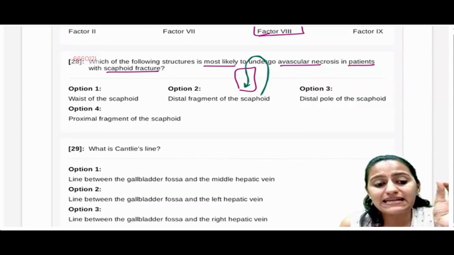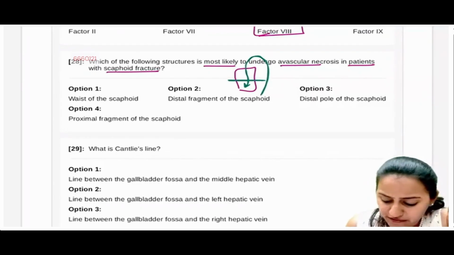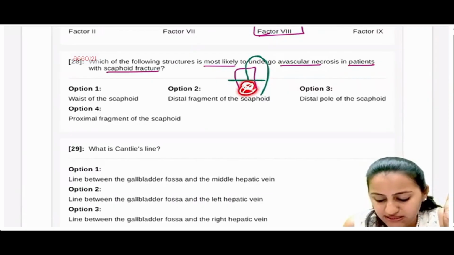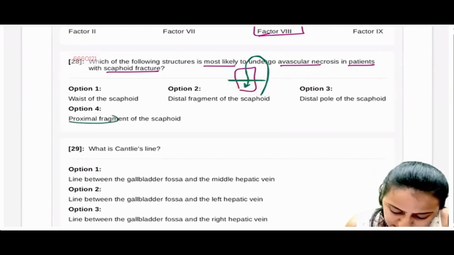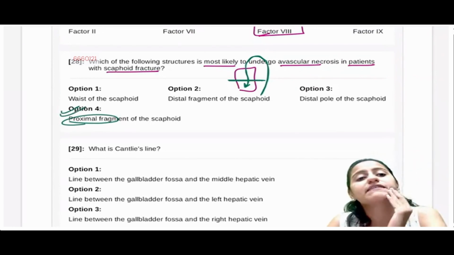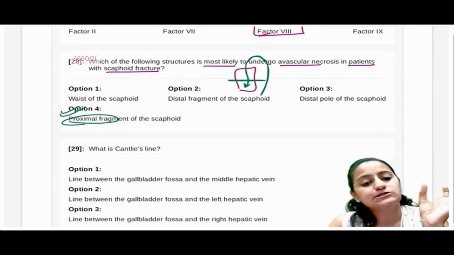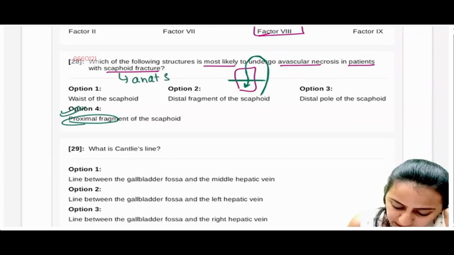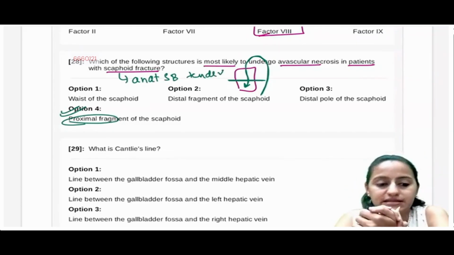So the end area here is the proximal fragment, right? So if there is a scaphoid waist fracture, then the blood supply to this area, the proximal segment will be gone. So it is the proximal fragment which undergoes avascular necrosis, because that is like the end area. Okay. So scaphoid fracture is the one which can have this anatomical snuff box tenderness. Okay. Anatomical snuff box tenderness.